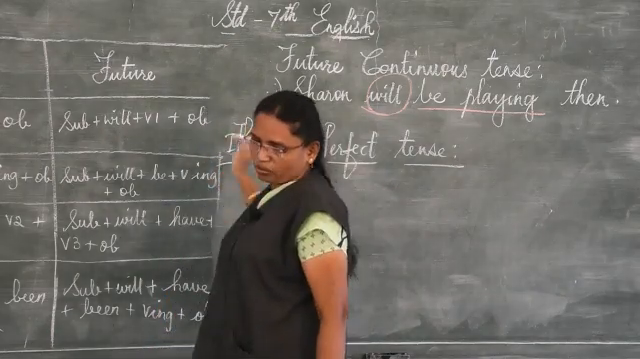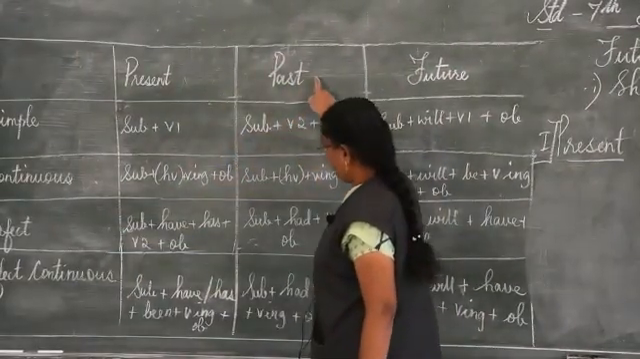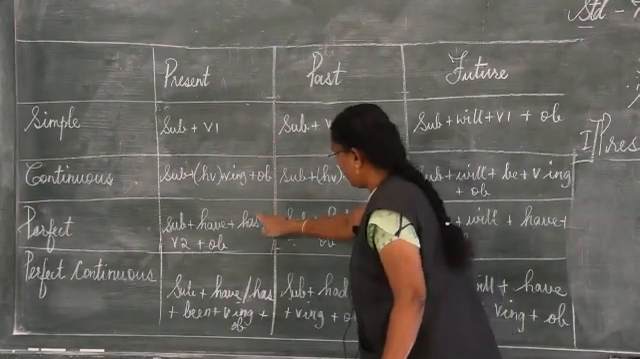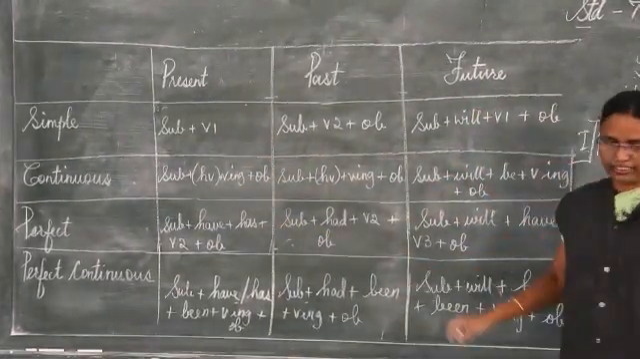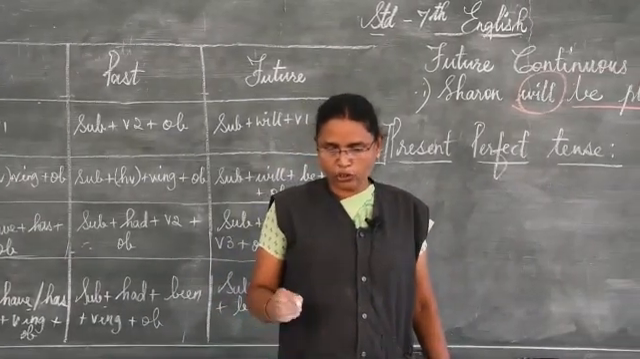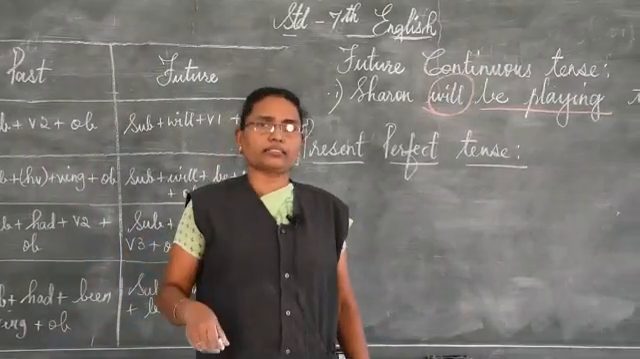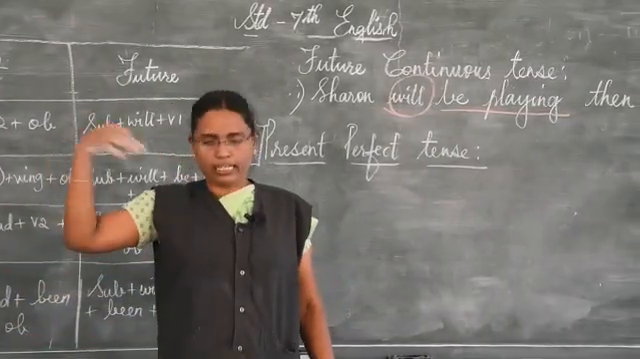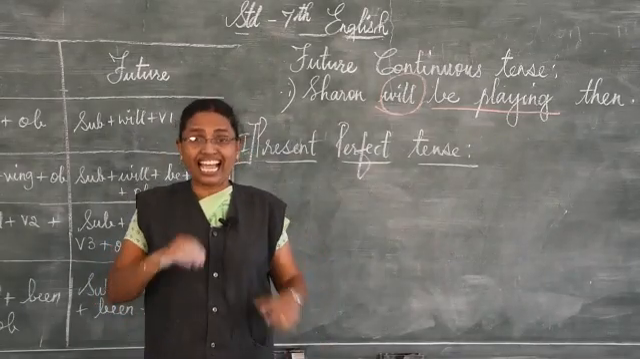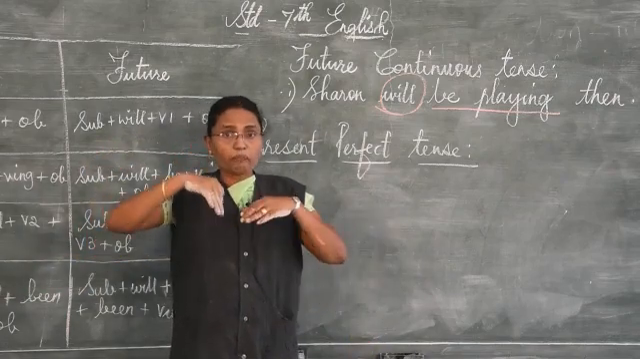Okay. Now this present perfect, past perfect, future perfect. We are going to see this column now. So here it says the present perfect tense is used to express an action begun in the past. In the past it began and completed at the present time. The action started in the past, completed now.